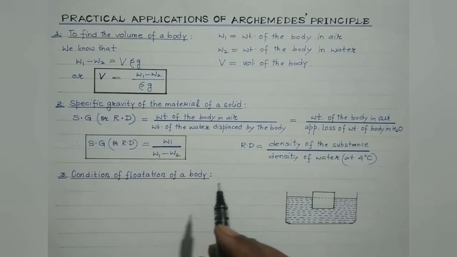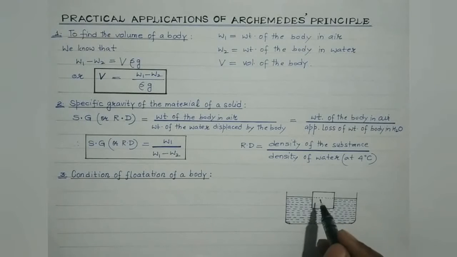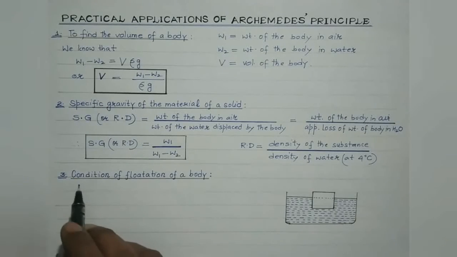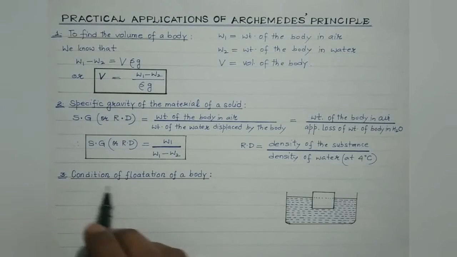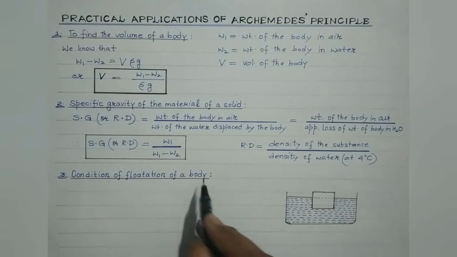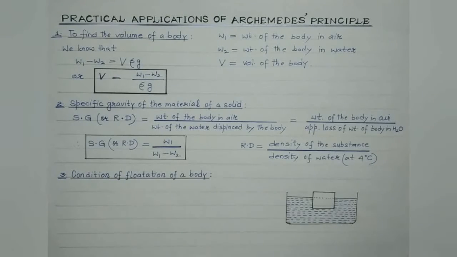When a body floats in a liquid with a part submerged in the liquid, then the weight of the liquid displaced by the submerged portion of the body is always equal to the weight of the body. This is the condition for the flotation of a body. So basically, students, Archimedes' principle can also be used to determine the condition whether the body floats or sinks. So it can be used to determine the condition of flotation of a body. So let's try to discuss the condition mathematically.